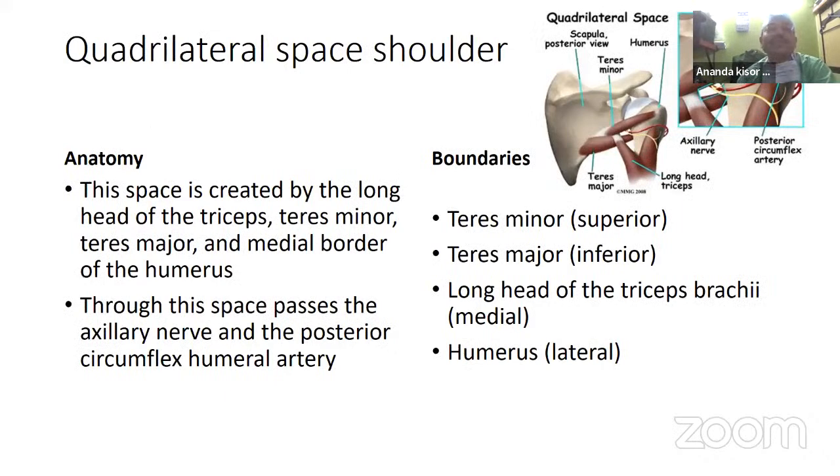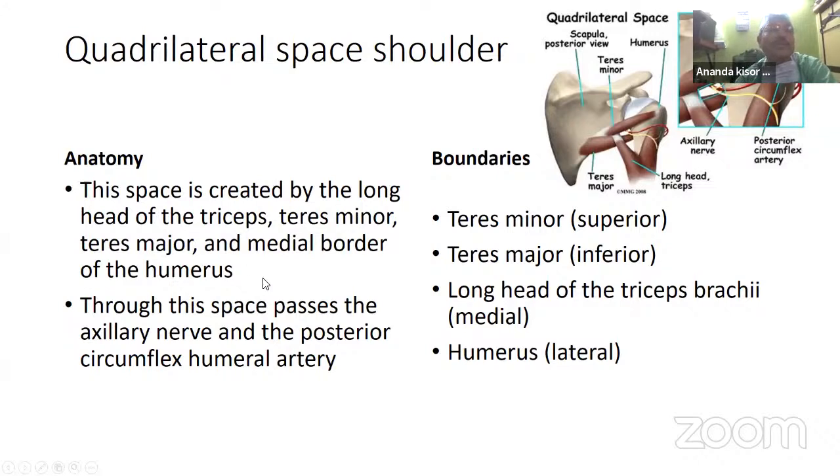Now the quadrilateral space, how to write the quadrilateral space? Again, the introduction. In the introduction, you have to write out the anatomy and the boundaries. See the boundaries: the teres minor, teres major, the long head of triceps, and also the humerus. There is the quadrangular space, and there is a small triangular space. This is another triangular space. So this is the quadrangular space. So we have to write it down.